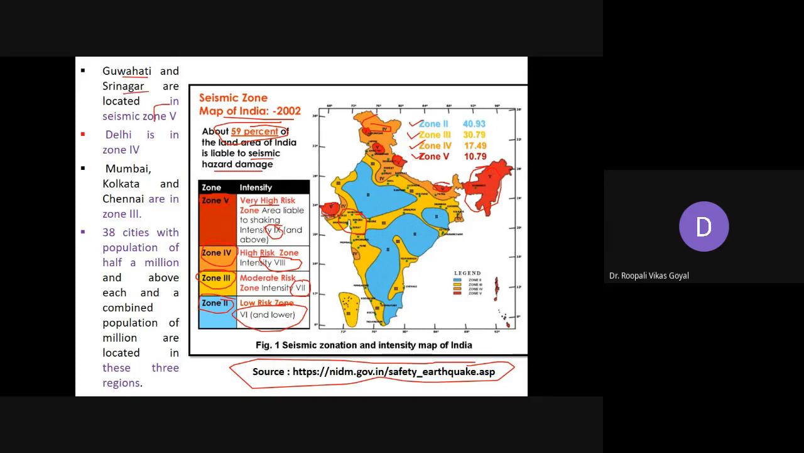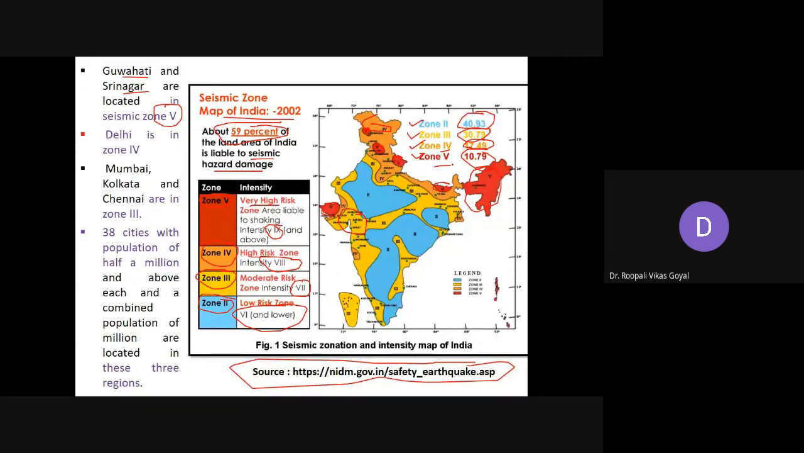are located in zone 5. On an average, you can say 11% of the area is under zone 5, 17.49% of the area is under zone 4, zone 3 is 30.79%, and around 40% of the area is under zone 2. Zone 2 is the low risk zone, about 40.9%, but most of the 59% area is under the moderate to high risk zone. So it is very essential that the structure should be earthquake proof.